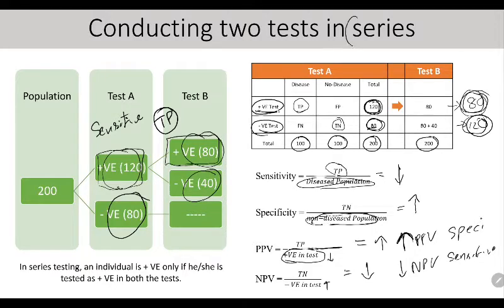In series, P is not there. So which values will increase if you conduct a test in series? Positive predictive value and specificity will increase. So these are the ways to remember.